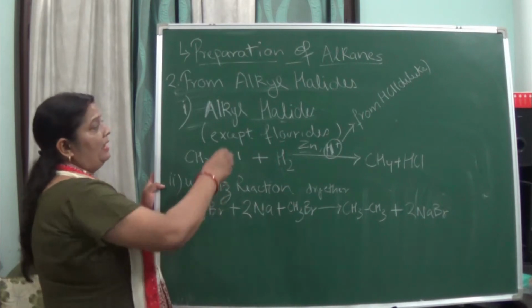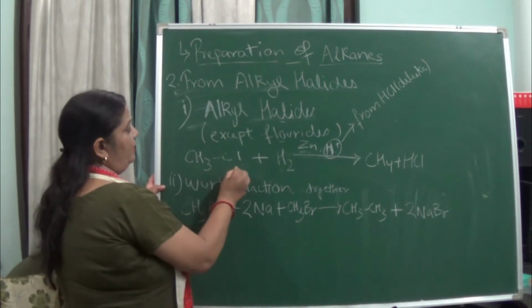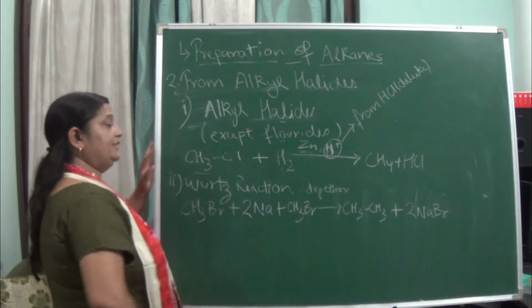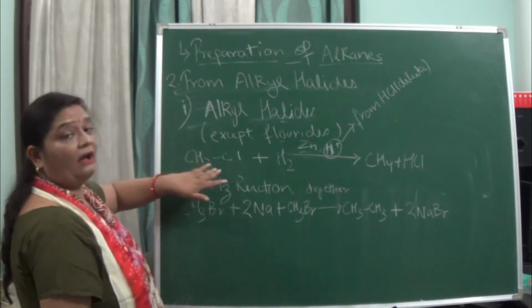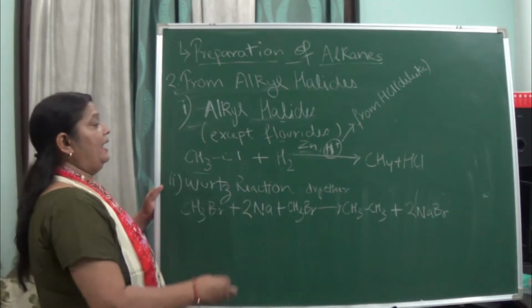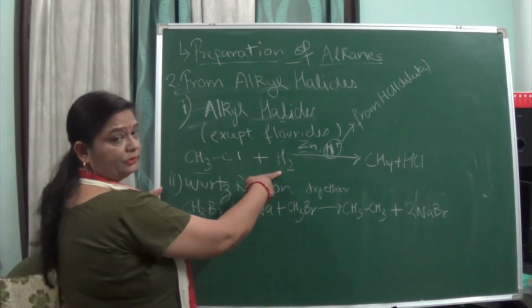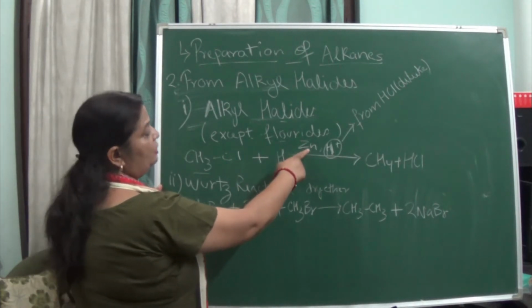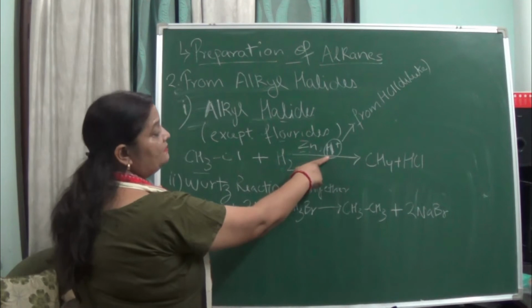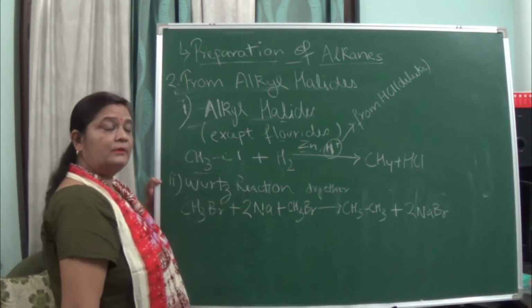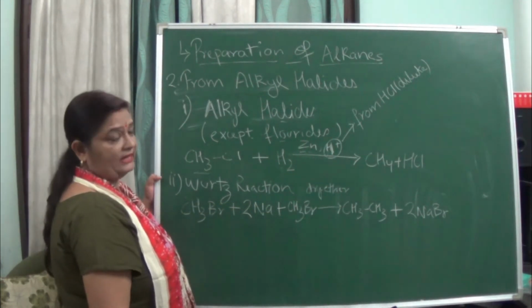Here I have taken chloromethane, that is methyl chloride, and added hydrogen, using zinc and H+ ions, which come from an acid, it can be dilute HCl.